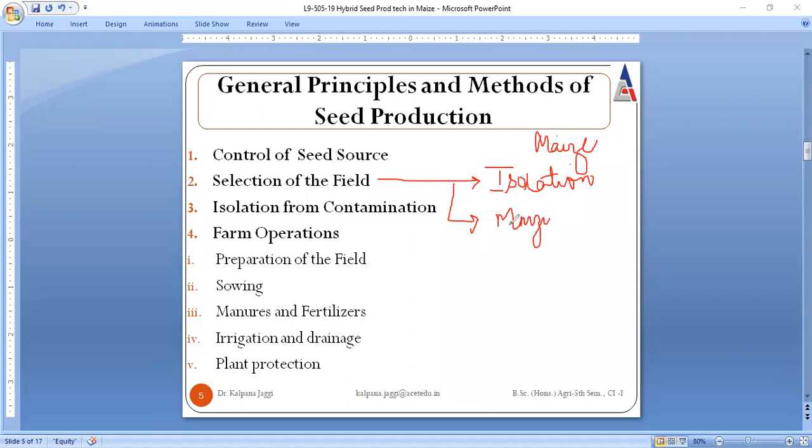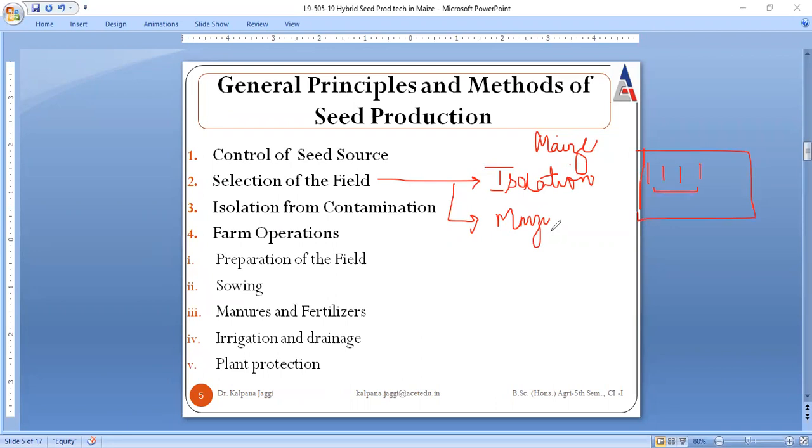So two things are to be focused on. Very first, whatever field we are choosing, and whatever isolation distance is required for production of maize, say this much isolation distance and these many rows are required, then it must fulfill the isolation requirement.